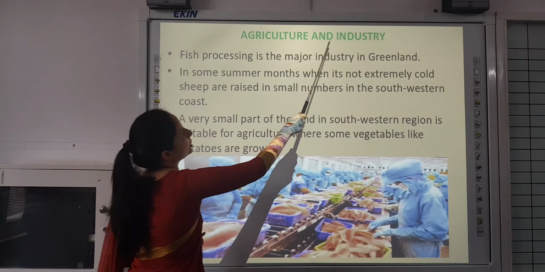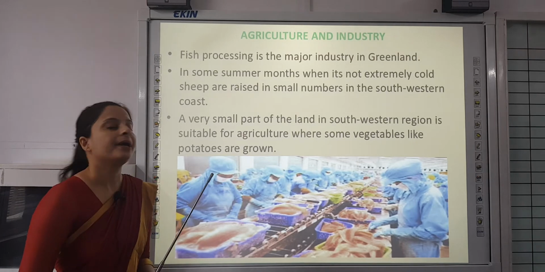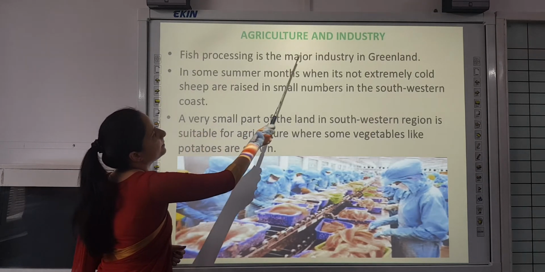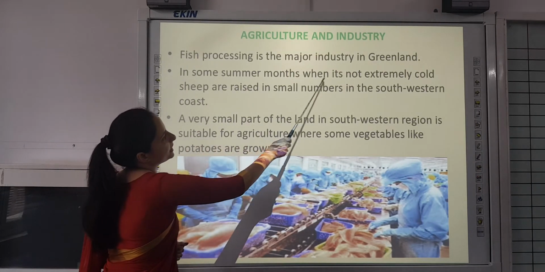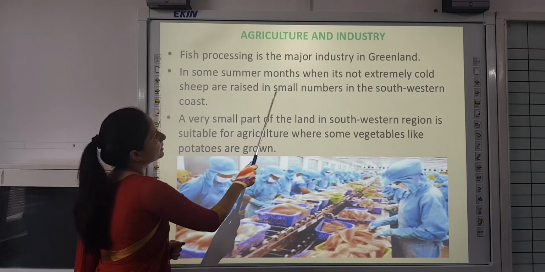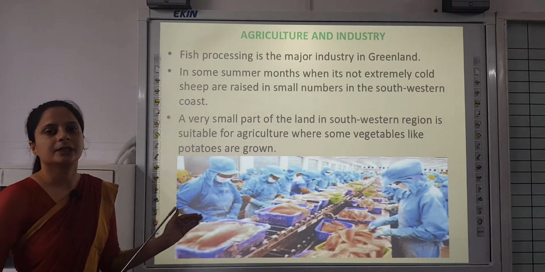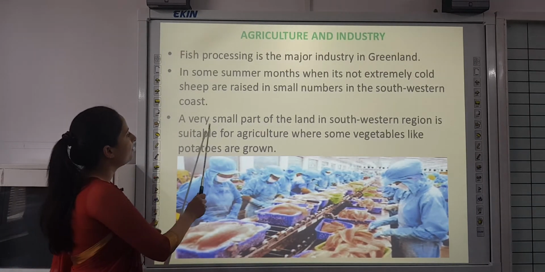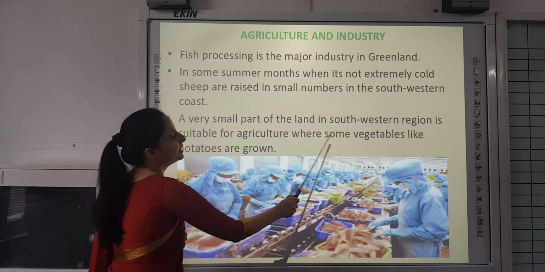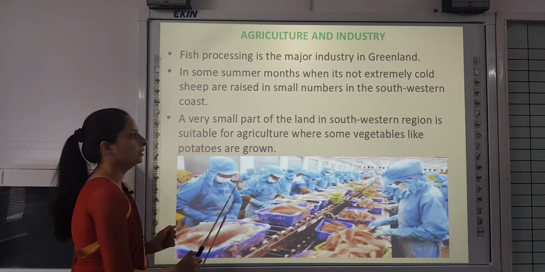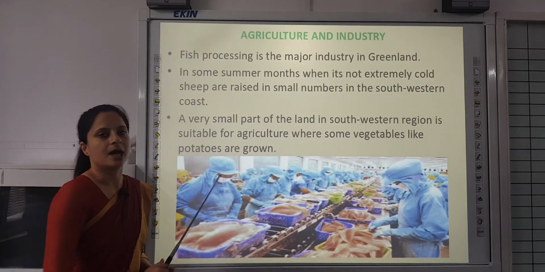Now about agriculture and industry. As it is very cold over there, we cannot find much agriculture. Therefore, fish processing is the major industry in Greenland. In some summer months, when it is not extremely cold, sheep are raised in small numbers on the southwestern coast because it is warm over there. A very small part of the land in the southwestern region is suitable for agriculture, where some vegetables like potatoes are grown.